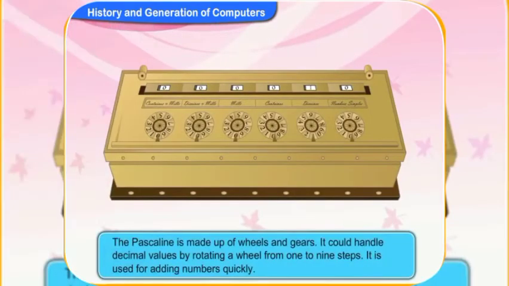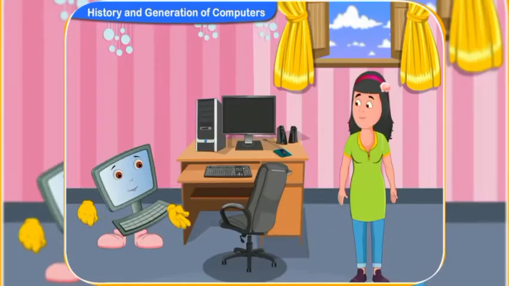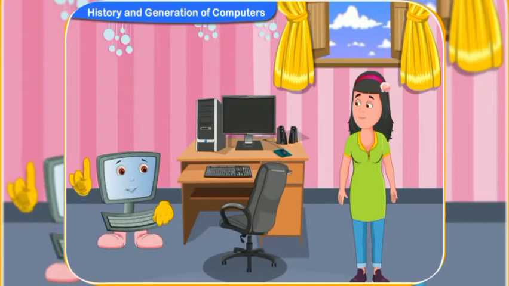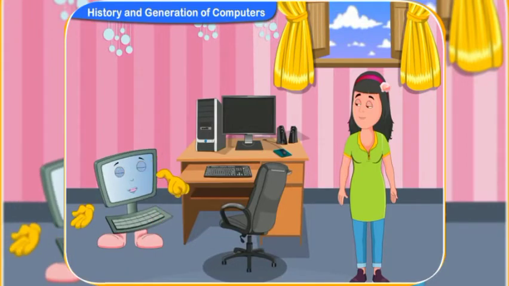The device is made up of wheels and gears. It could handle decimal values by rotating a wheel from 1 to 9 steps. It is used for adding numbers quickly. The meters used in taxis nowadays are an example of Pascaline.